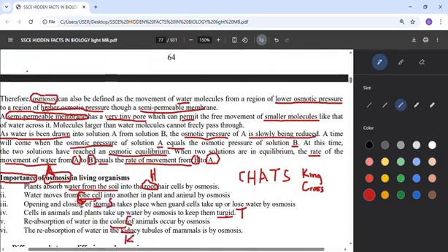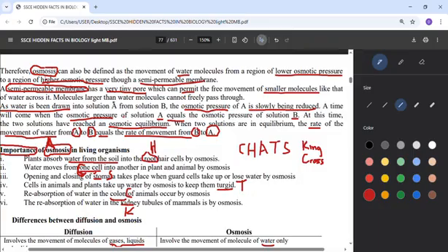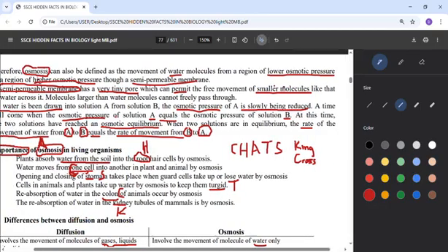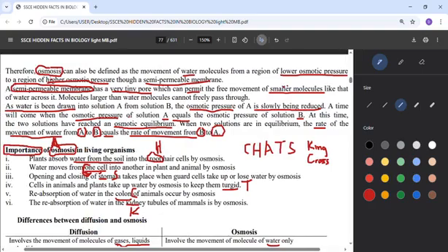So osmosis can also be defined as the movement of water molecules from lower osmotic pressure to higher osmotic pressure. The place where there is not much disturbance, water will move to the place where there is much disturbance, high osmotic pressure, but it must be through a semi-permeable membrane. What is the meaning of semi-permeable? From the word permeable, it can allow. It has tiny pores, tiny holes that will permit movement of small molecules, and that molecule is water. So not gas, not solid. Majorly water. It will allow it to move.